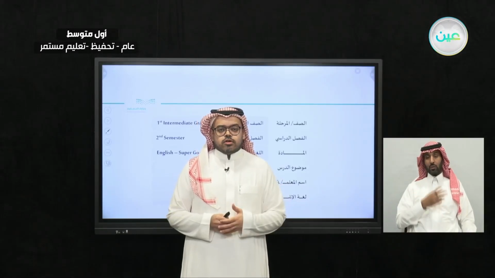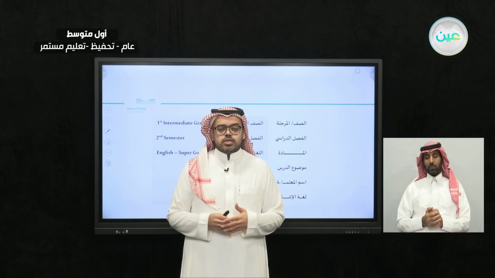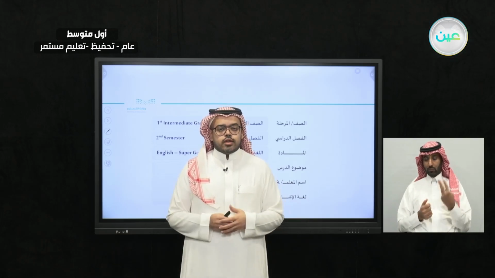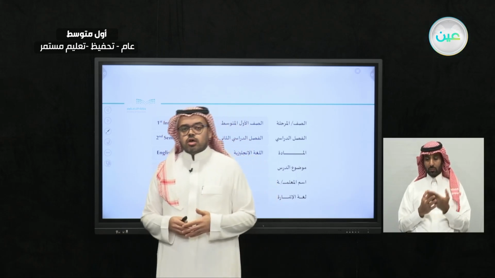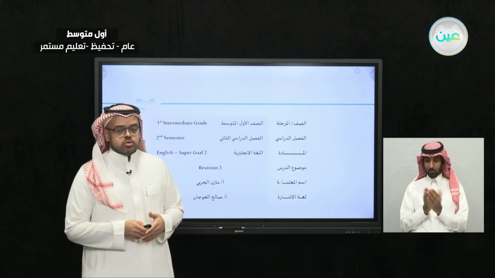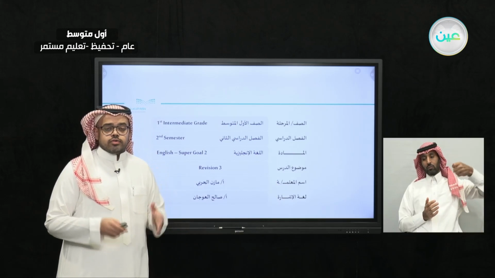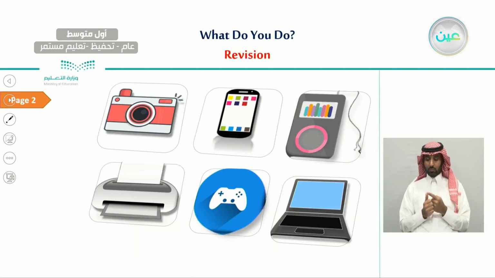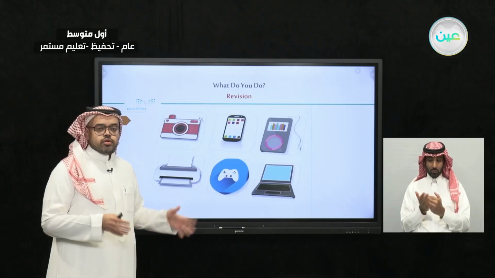Welcome everyone in today's class for the first intermediate grade. Today we're going to review the third unit in the second semester, which is from the textbook Super Gold 2. And today we're going to cover two units. The first unit will be, what do you do? And in this unit, we're going to revise the most important themes we have learned from this one.